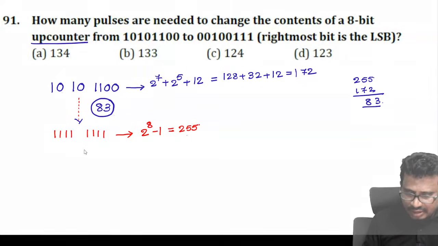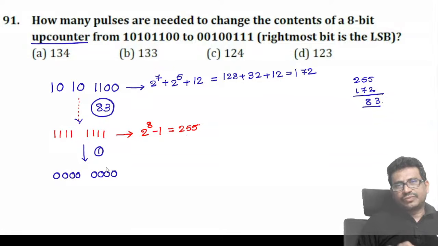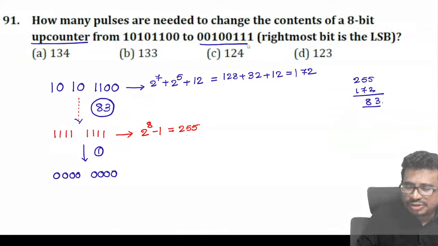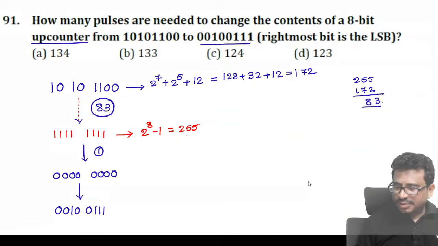Next, after this if one more clock is applied, what will happen? You tell me now. All these values will become 0, 0, 0, 0, 0, 0, 0. Next, finally we need to reach this state. And what is the state? You tell me now here. So this is 0, 0, 1, 0, 0, 1, 1, 1.